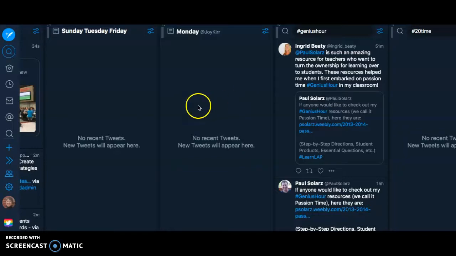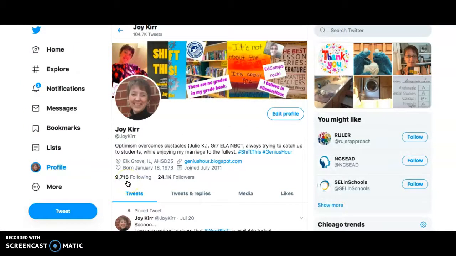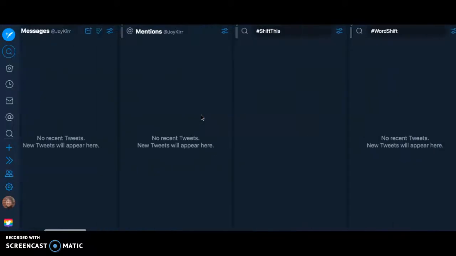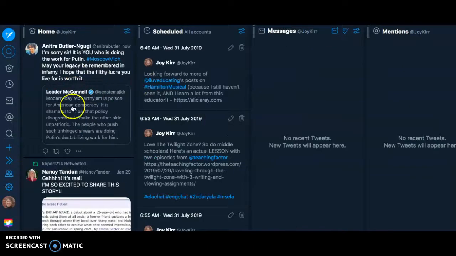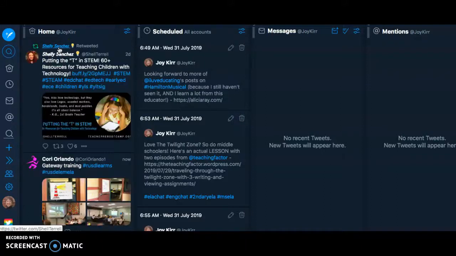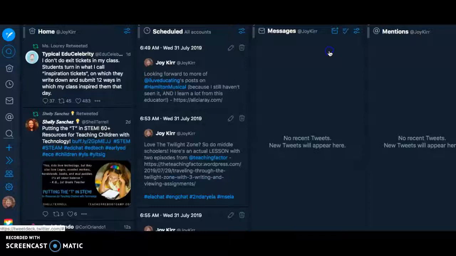And I think that this will help me keep in touch with how many people? Let's see. With the 9,715 people I'm following. It's overwhelming, and I thought that TweetDeck was helping me out, but I wasn't getting to all the hashtags, and I don't need to get all the hashtags. And I don't need to be able to see this all the time either. So this is, see, like Corey Orlando, I haven't talked to her in a long time, and I'd like to add her to one of my lists because she shares a lot of awesome things. So that's what's going on with my organization of TweetDeck and how I use it.